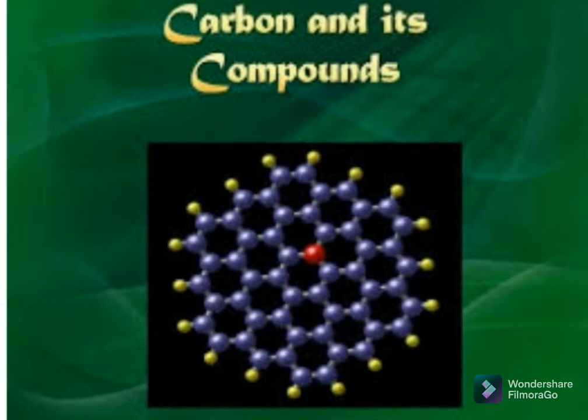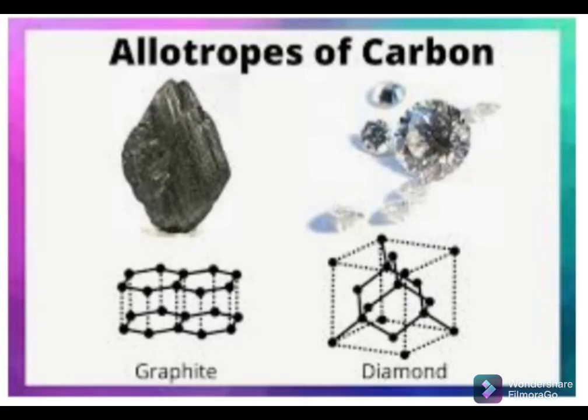In my previous video lecture we studied diamond, its structure, properties and uses, and also which diamonds are famous. So tell me the names of famous diamonds. Yes, Kohinoor, Pitt and Hobbs, these are the diamonds which are famous in the world. Now we are going to study the next crystalline allotrope of carbon, that is graphite.